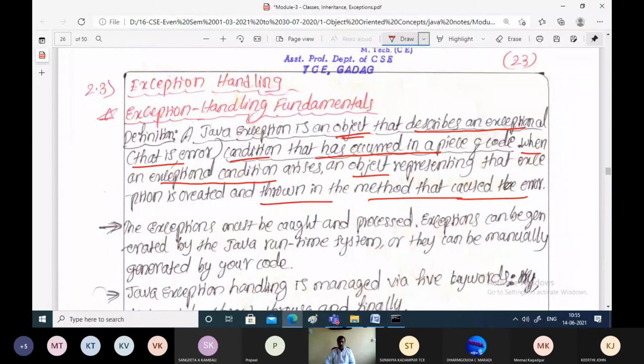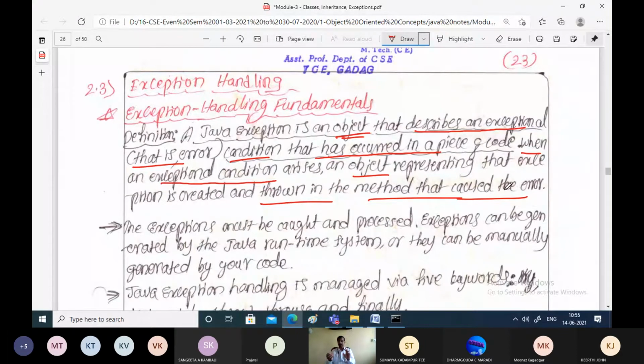The object will have details of what actually the problem is, and it will be sent to the method which has caused the exception.